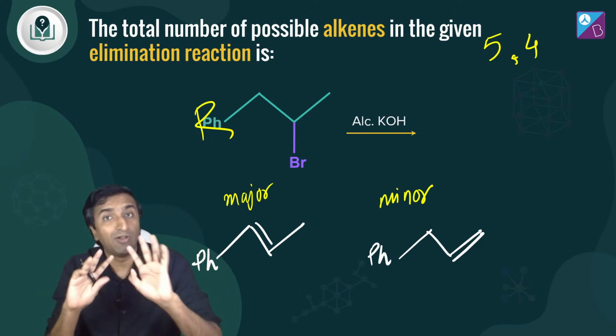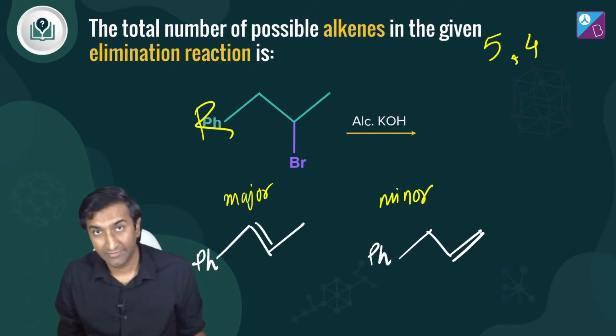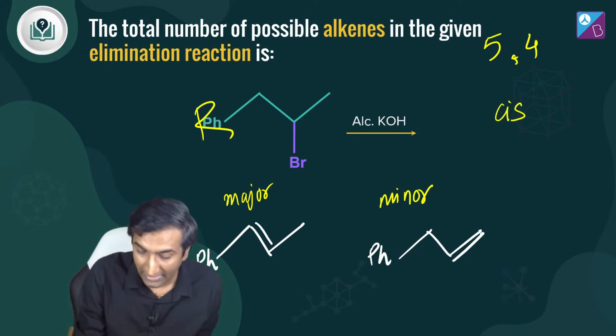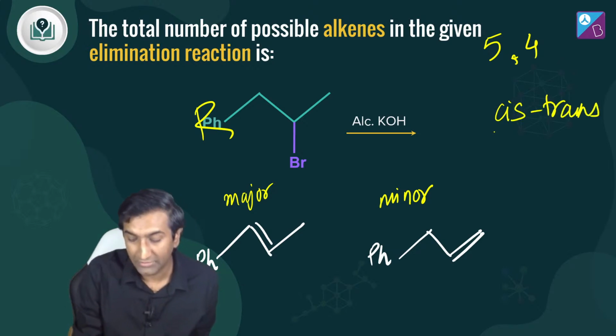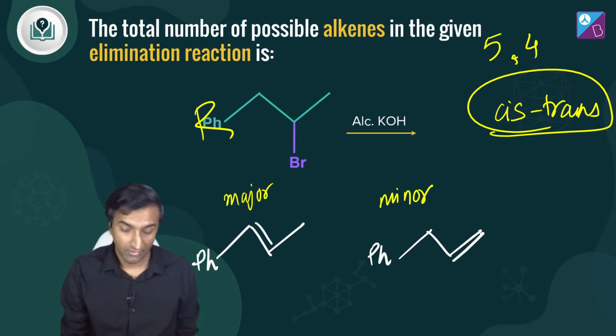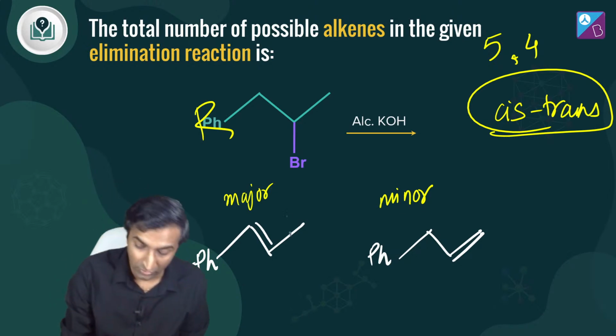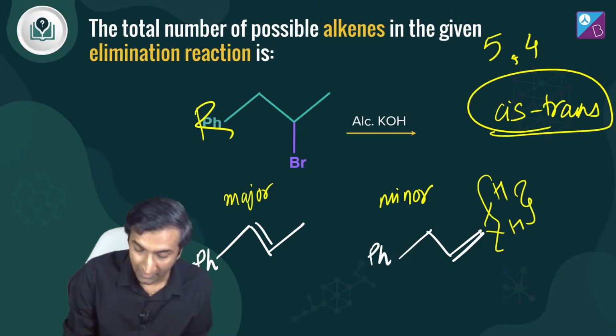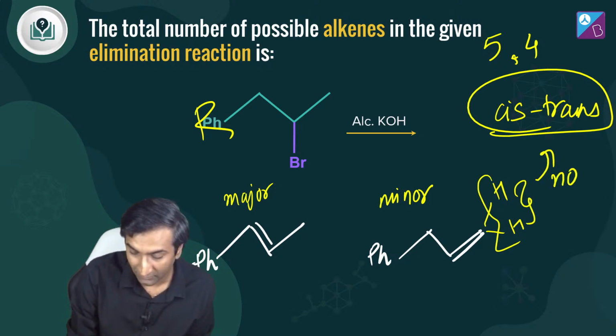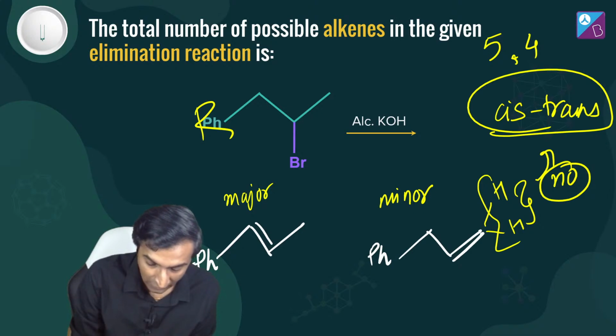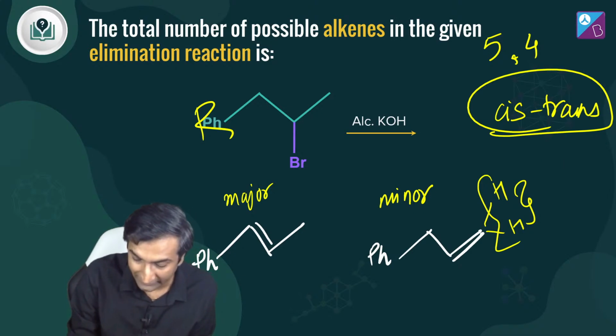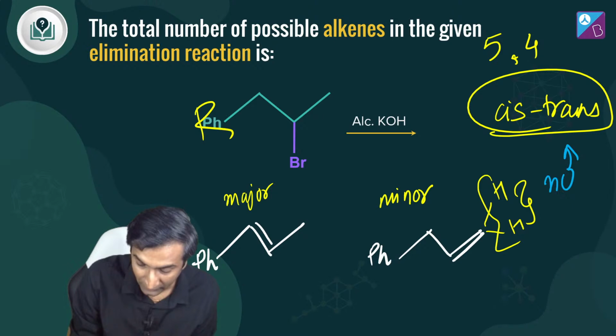देखो, when a double bond comes into the picture, then cis trans isomerism could also come into the picture, right? Okay. But cis trans isomerism तभी होता है जब दोनों ग्रुप सेम ना हो. देखो, यहां पे दोनों ग्रुप सेम है, तो no cis trans isomerism in this case. Let me use a different color ताकि कोई डाउट ना हो. Let me use blue. I always use blue when things are really important, right? No cis trans isomer for this.